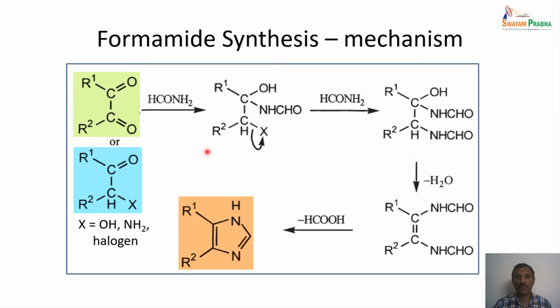And if you look at the mechanism for this reaction, we are taking either the dicarbonyl compound or the hydroxy, amino or the halo derivative as shown here. The initial step is a reaction with formamide. So here the formamide reacts with one of the carbonyl units, which gives this particular intermediate, and the second molecule of formamide again reacts to give this intermediate, and this loses a water molecule to give the alkene derivative as shown here, which loses formic acid through cyclization to give the cyclized imidazole derivative.